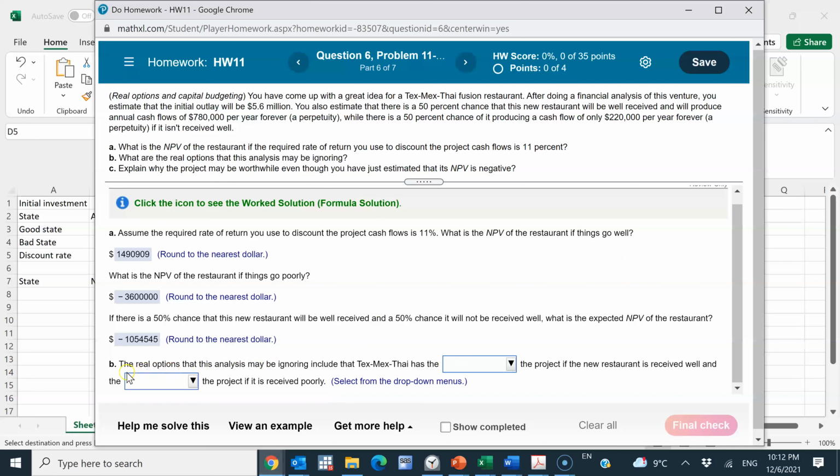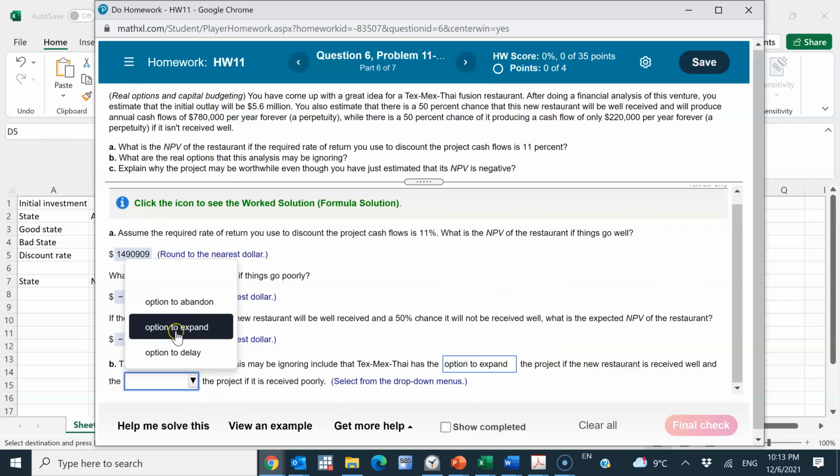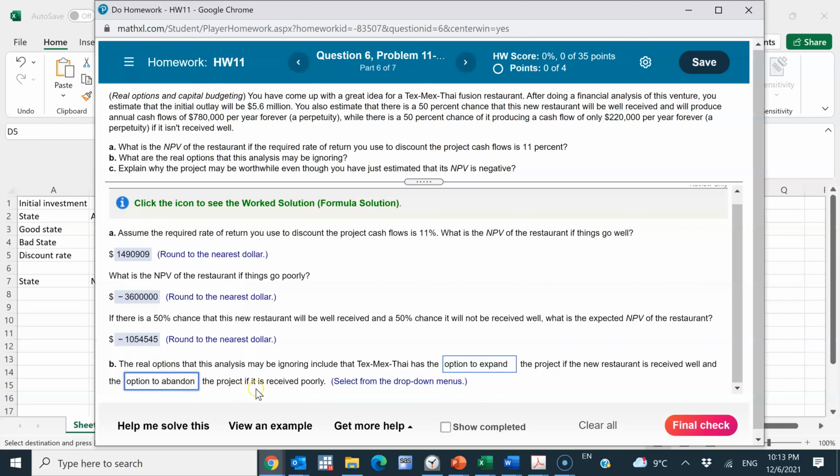So let's read the setup of part B. The real options that this analysis may be ignoring include that Tex-Mex Thai has the option to expand the project if the new restaurant is received well, and to abandon the project if it is received poorly.